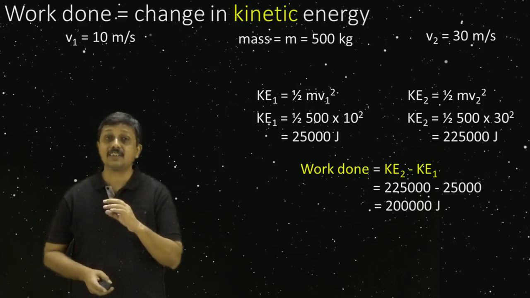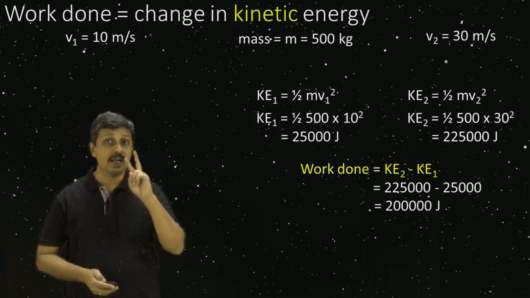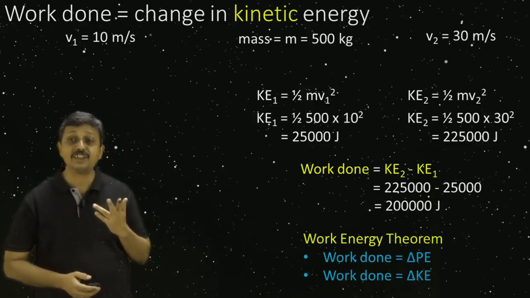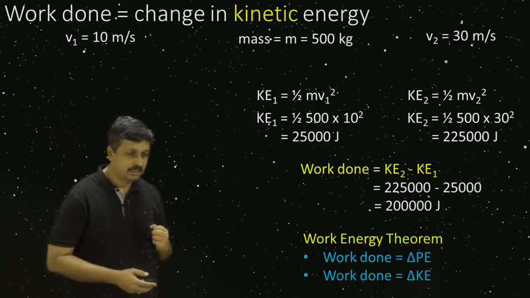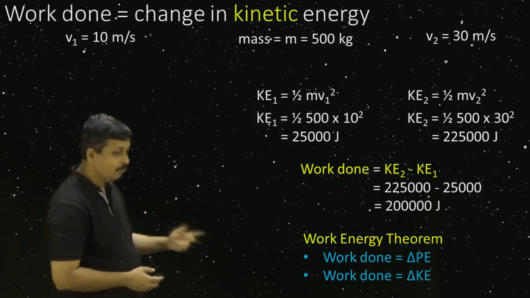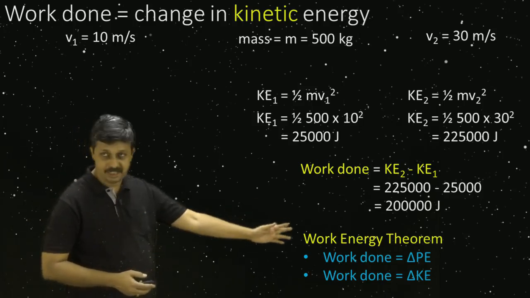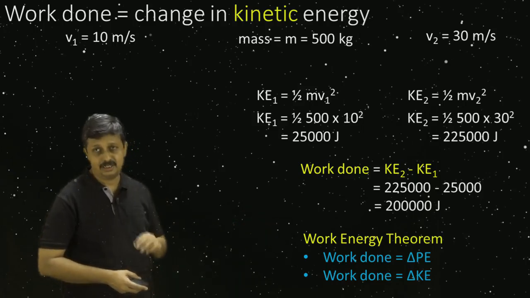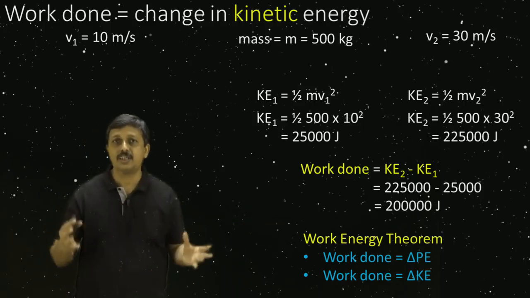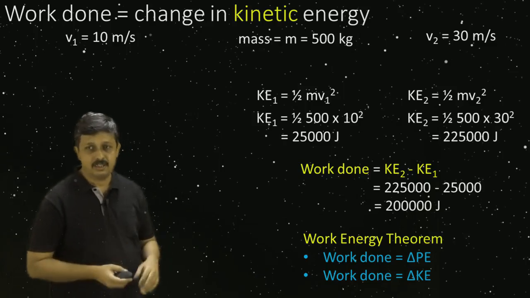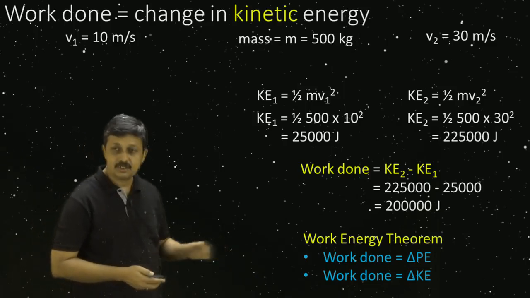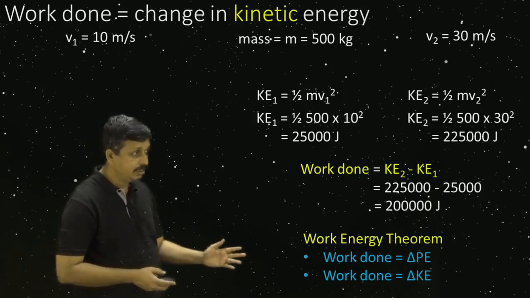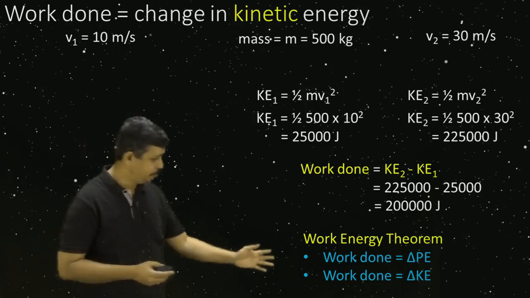So there are two kinds of scenarios we will talk about for work. The work energy theorem tells us that work done is equal to delta PE, that means work done is equal to change in potential energy. That is in scenarios where an object is in a force field. And in the second scenario, work done is equal to delta KE, where the object is not in a force field. We can simply calculate like that.